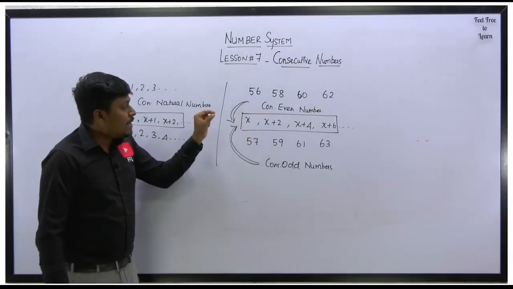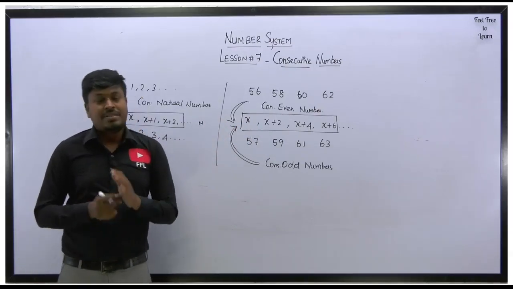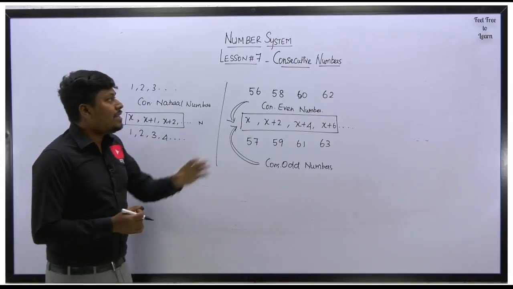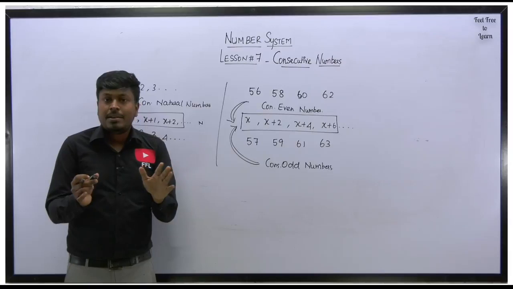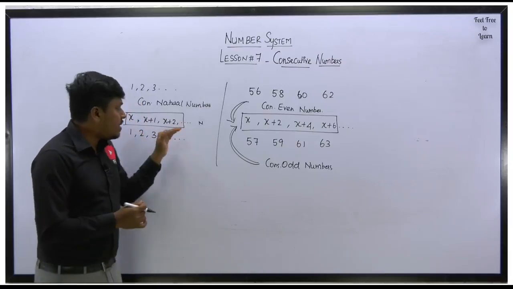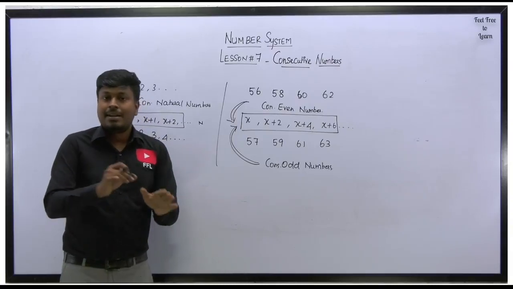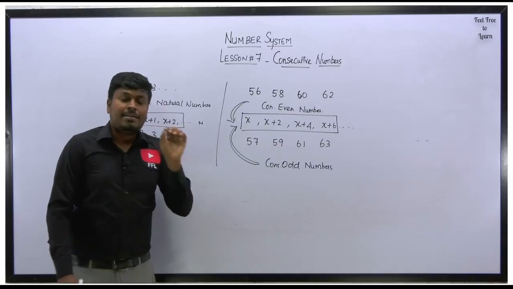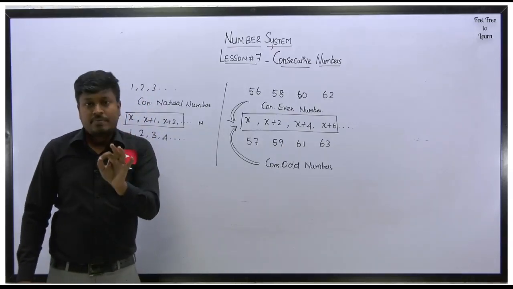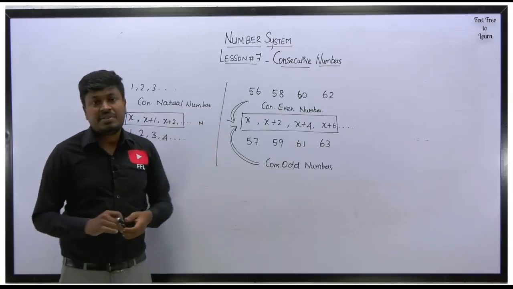If you substitute the value of x as an odd number, it becomes consecutive odd numbers. So friends, understood this logic or not? Totally, in consecutive numbers we have only two formats. One is consecutive natural numbers, and the second is consecutive even numbers and consecutive odd numbers. For both the cases, we have only one format, that is x, x plus 2, x plus 4, and it goes on. So first we have learned the basics of consecutive numbers.